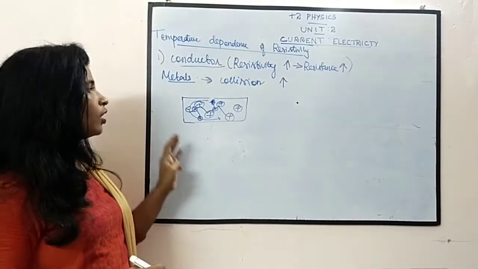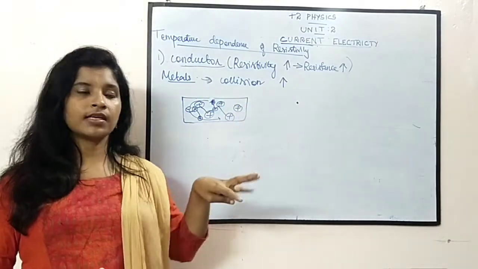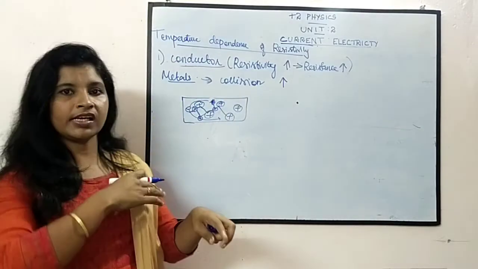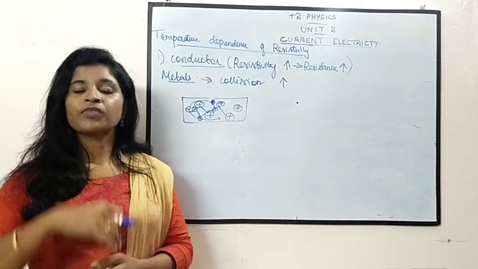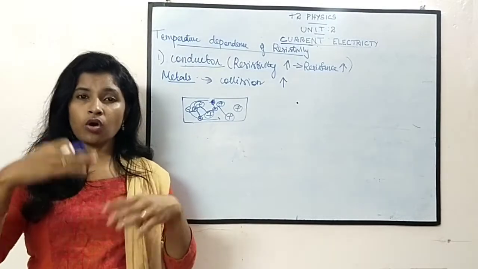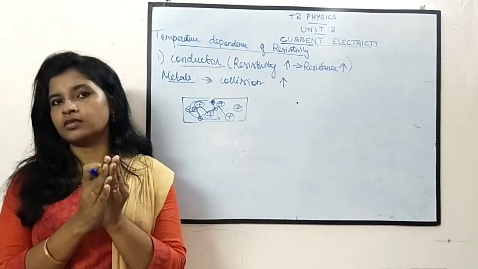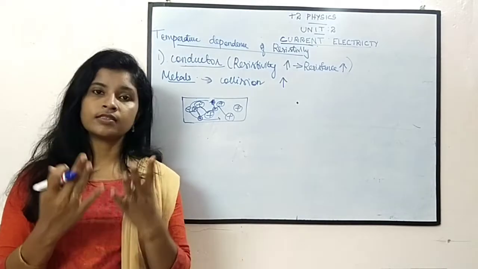Okay. Because the number of collisions increases, there is a lot of resistance, right? It has to get past everything, one after another. It cannot move freely. Okay. It has to cross all the obstacles. So what happens? Obstacles are the resistance. Okay. So automatically our resistance gets increased.